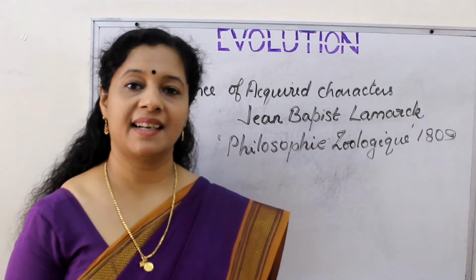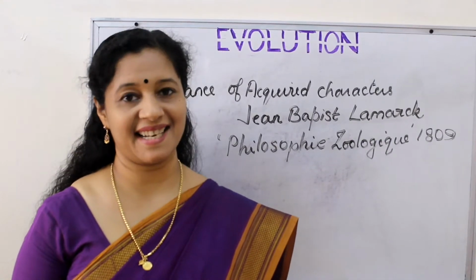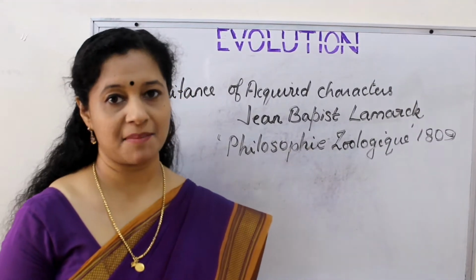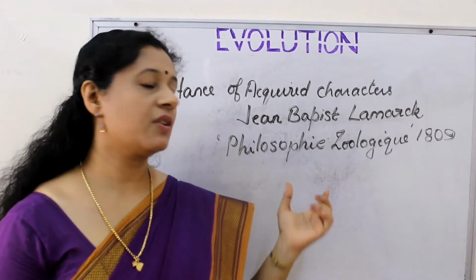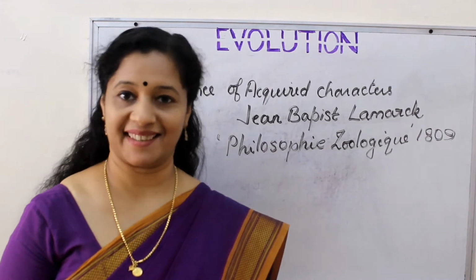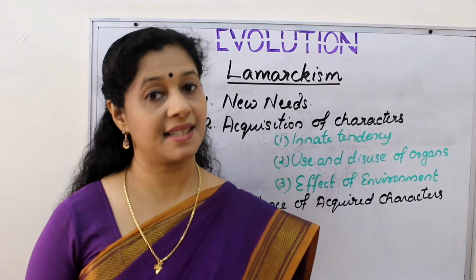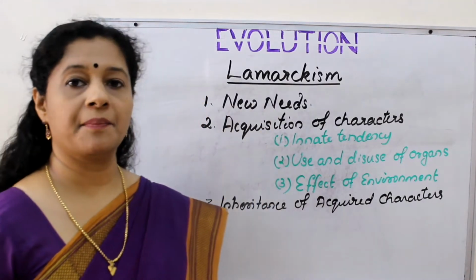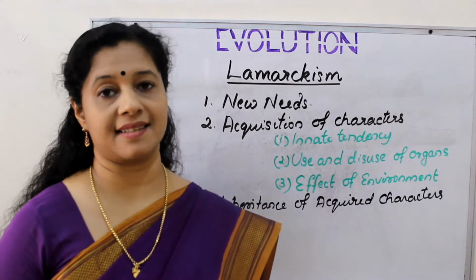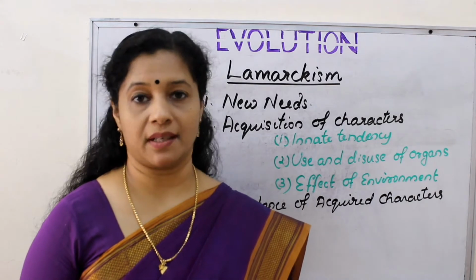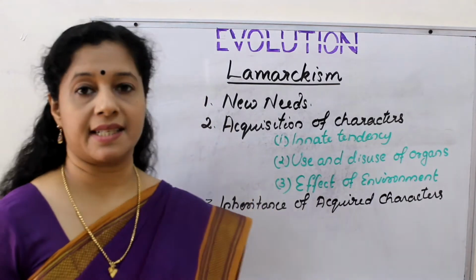Inheritance of acquired character is a theory put forward by a scientist called Jean-Baptiste Lamarck. And it was published in a book called Philosophie Zoologique in 1809. The factors coming under Lamarckism are new needs, acquisition of characters, and inheritance of acquired characters. Let us discuss this one by one. First of all, new needs.